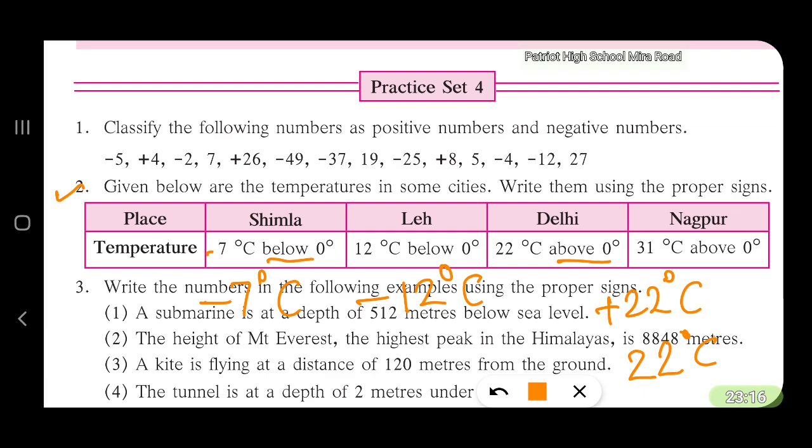And for Nagpur, 31 degrees, you drop this above 0 degrees Celsius. So it will be 31 degrees Celsius. Or you can make use of a sign also if you want. But that is understood. If it is having no sign, that means it is having a plus sign over there.